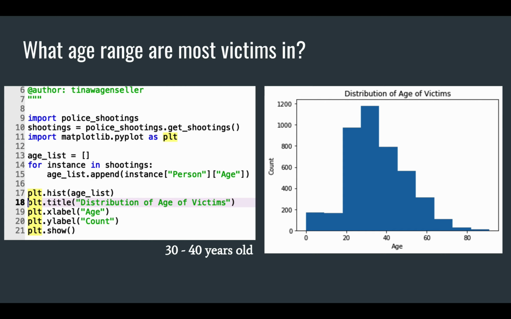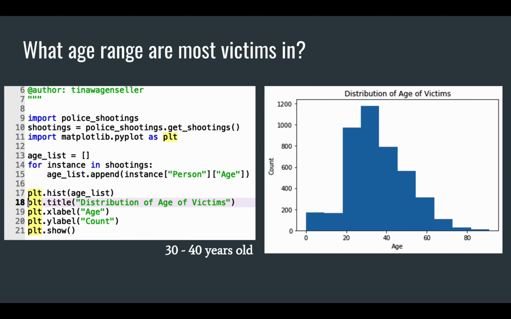And that just kind of goes to show that even if other ages do pose big threats, police aren't going to be as likely to shoot somebody who's, say, under 20 or somebody who's over 50, because that would be a worse look for them.